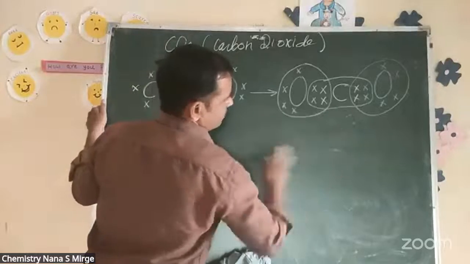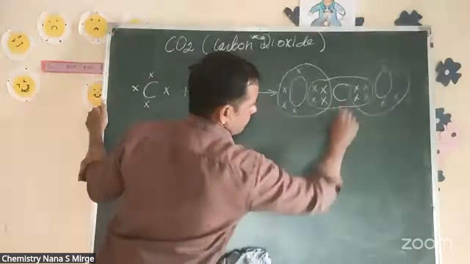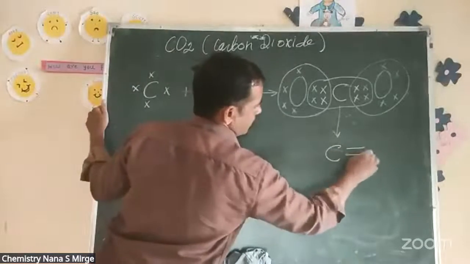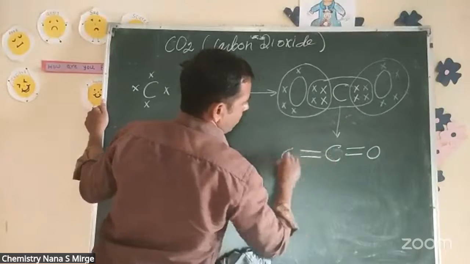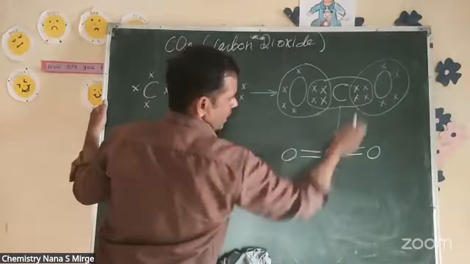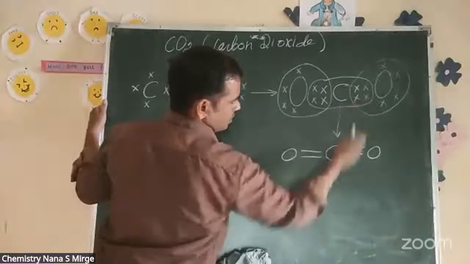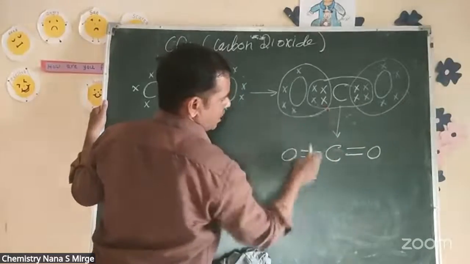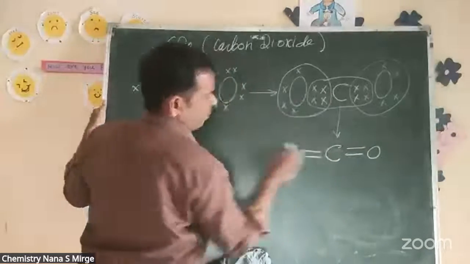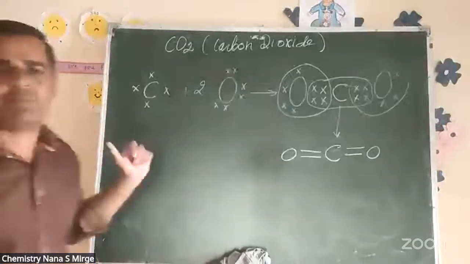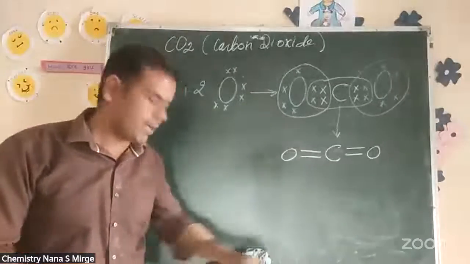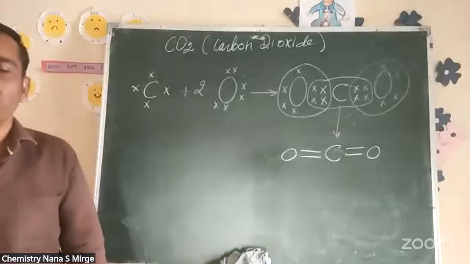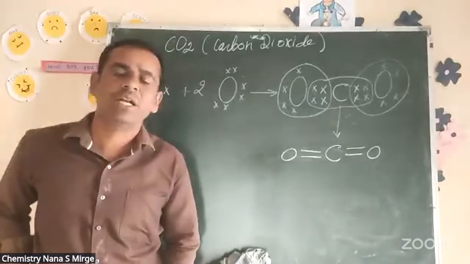So this carbon: O double bond C double bond O. Here 2 electrons from this bond, 2 electrons from this bond, 2 electrons from this bond, and 2 electrons from this bond form carbon dioxide. Carbon combined with oxygen forms a carbon dioxide molecule.